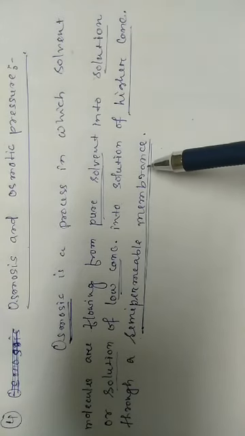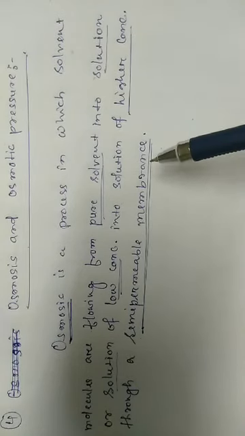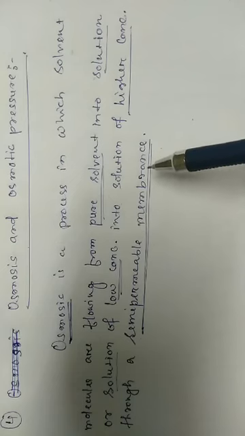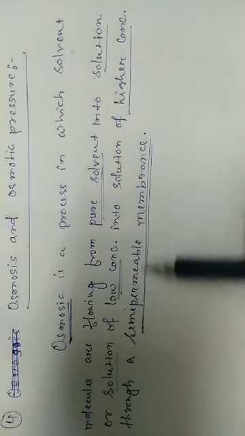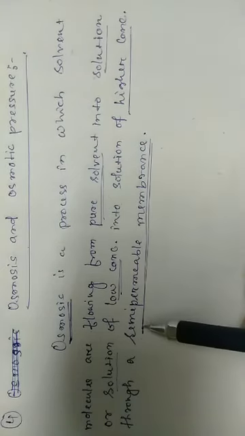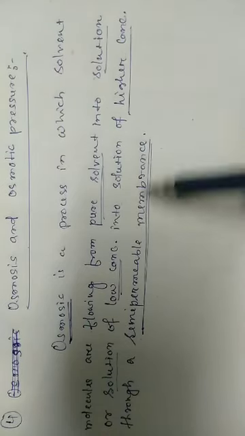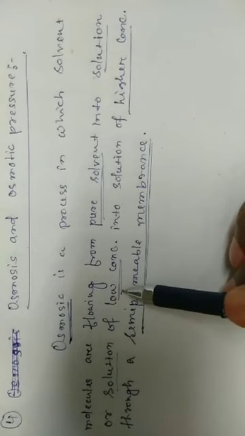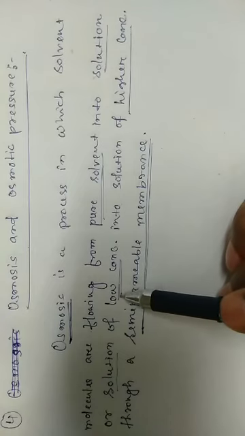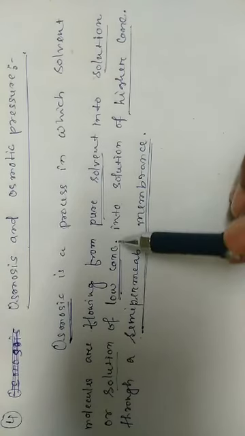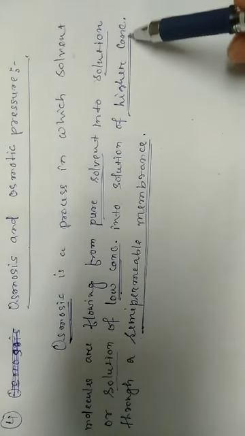Semi-permeable membranes allow only solvent molecules to flow through. Solute particles are not allowed to flow through the semi-permeable membrane. So during osmosis, solvent particles flow from a solution of low concentration into a solution of higher concentration.